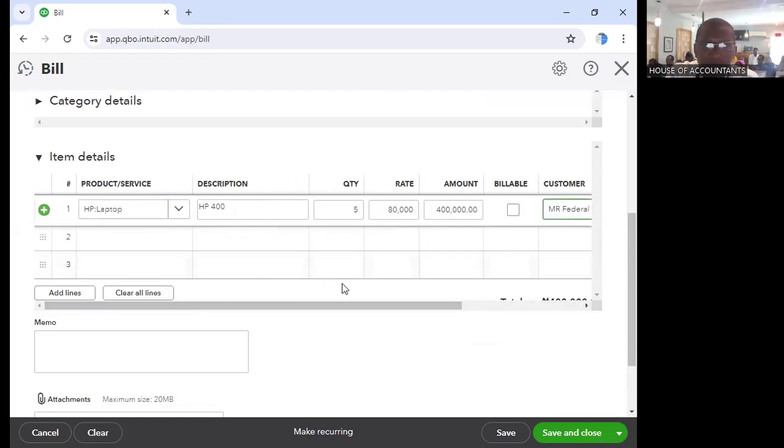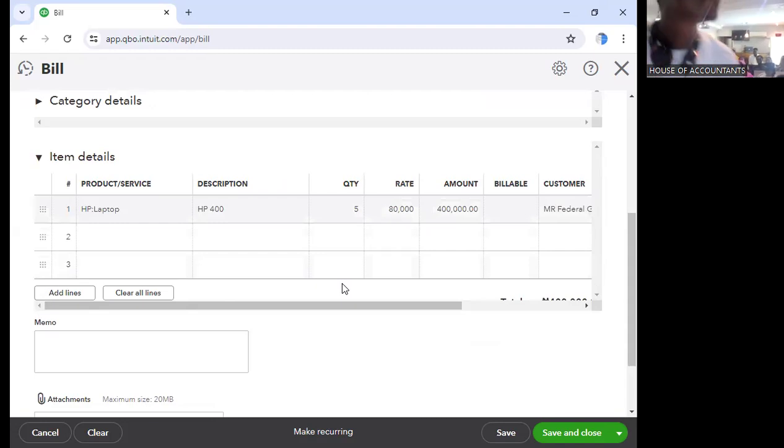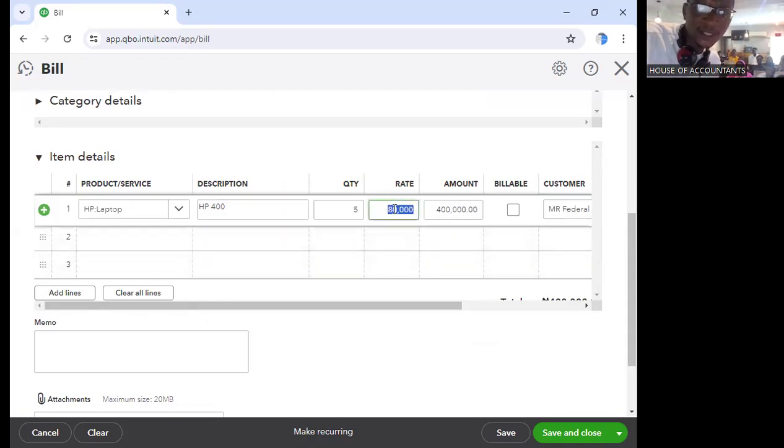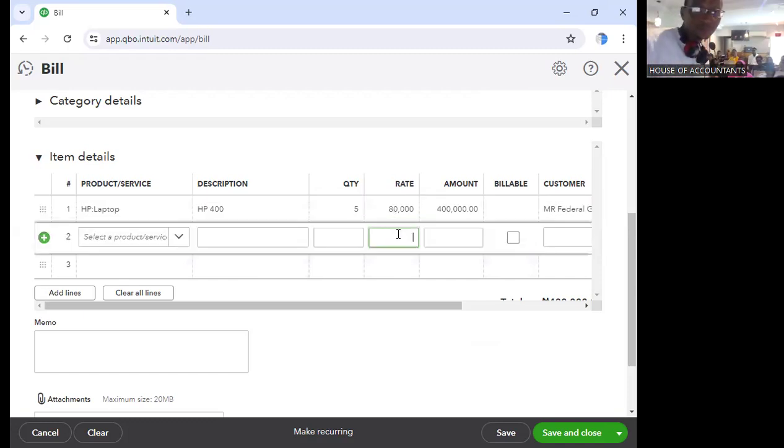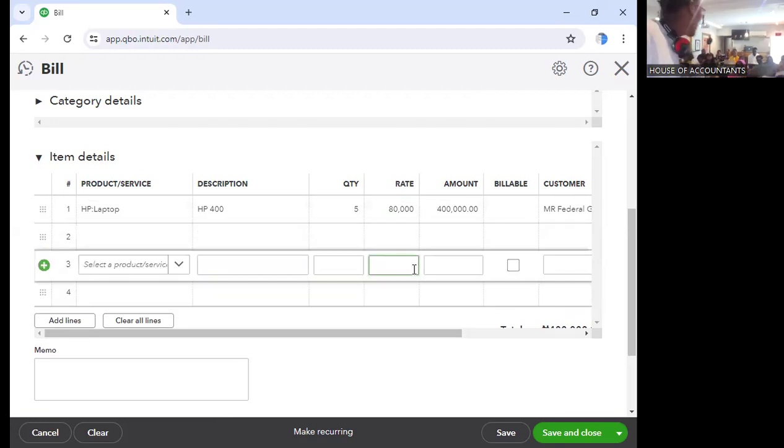Sorry, what if this particular supplier doesn't sell for us for 80,000? Can we edit the rate? If it doesn't sell for that, that's why you can edit it from here. You understand? Okay, so are we good to go? You can post as many as possible.